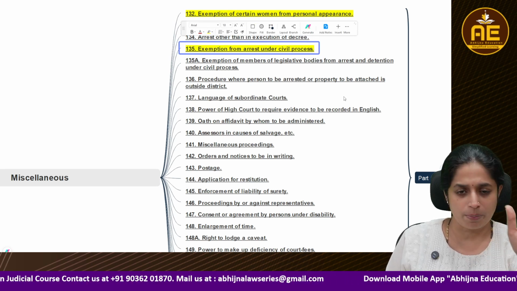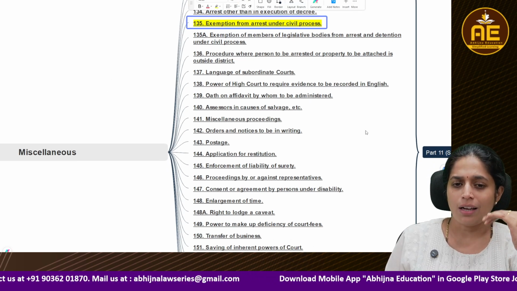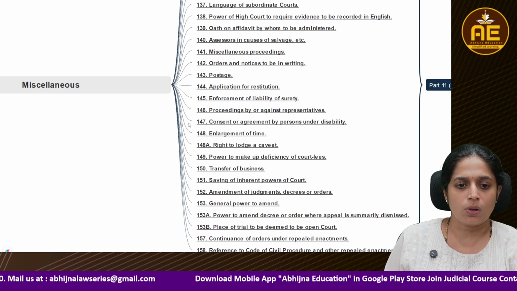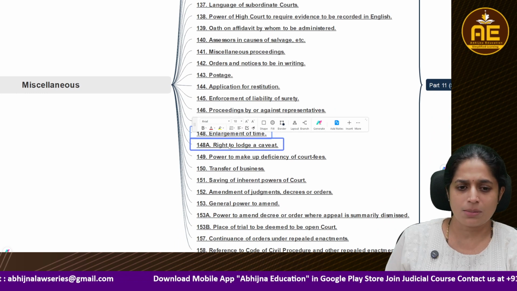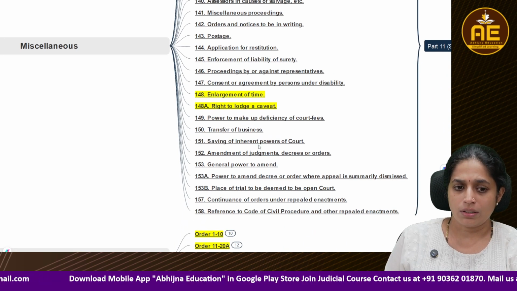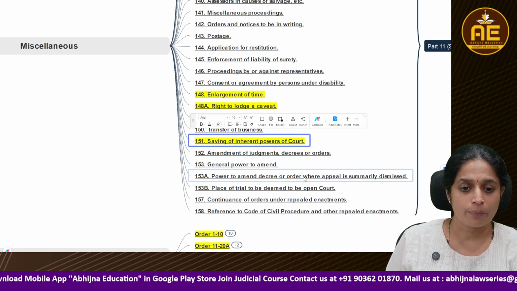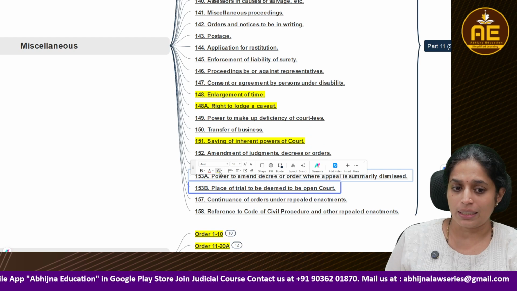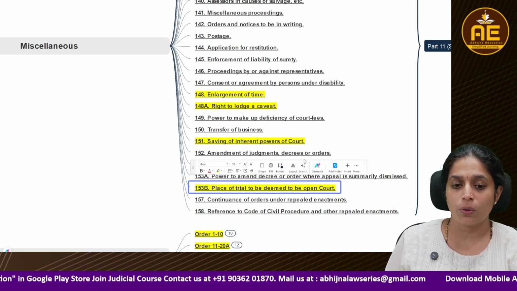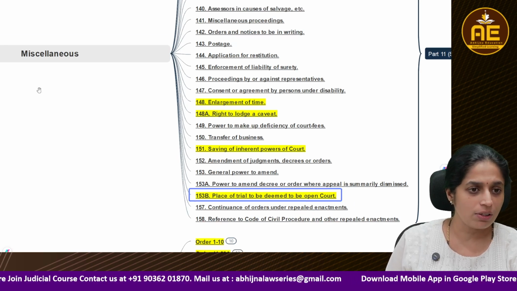So different kinds of exemptions are available for high dignitaries, for women, and such persons. Then we come across enlargement of time, caveat, 148A, section 151, very important, inherent powers of the court, or open court trial. So always the trial should be in the open court, right? So section 153B suggests that. So that we have learned here.